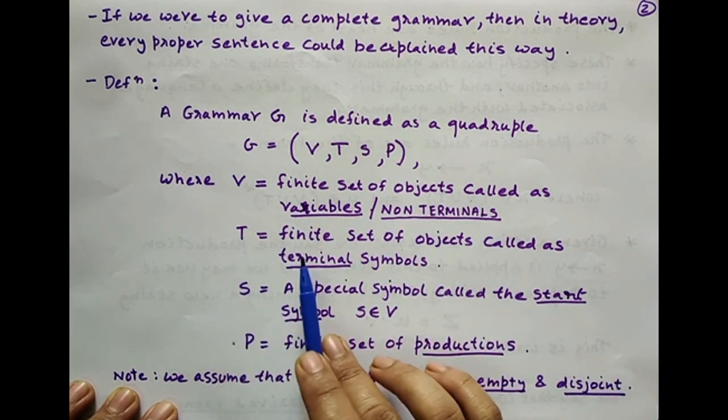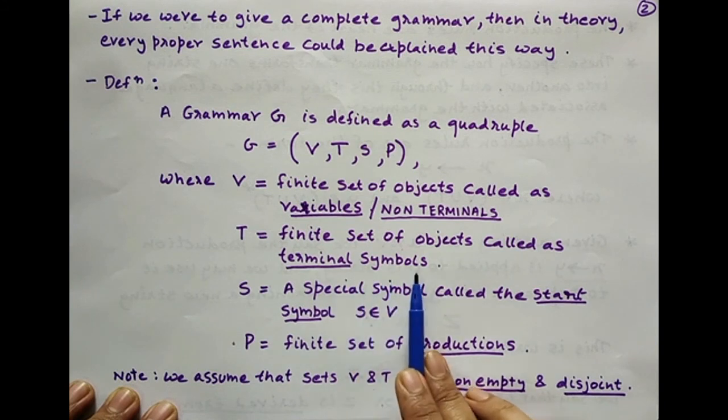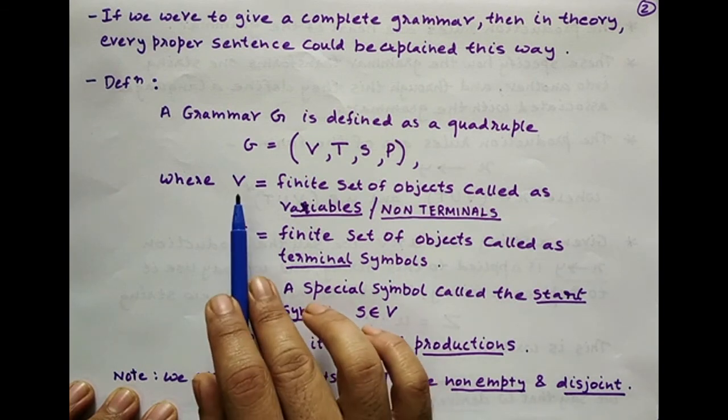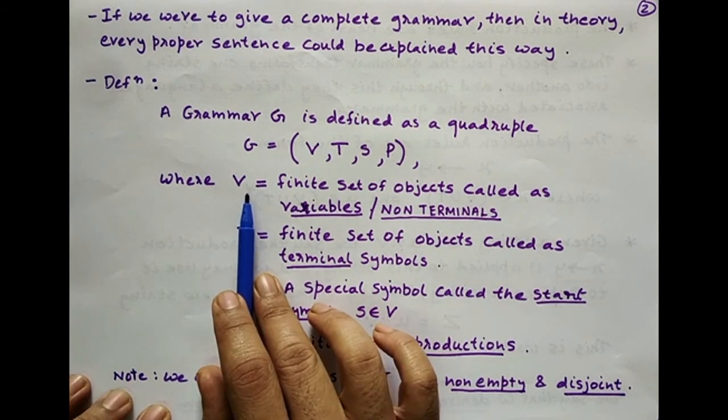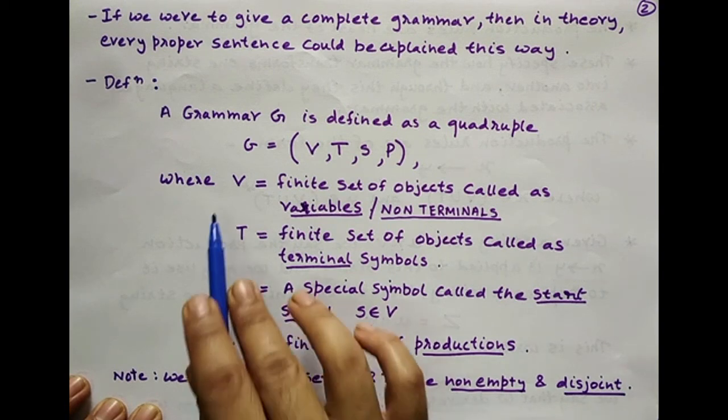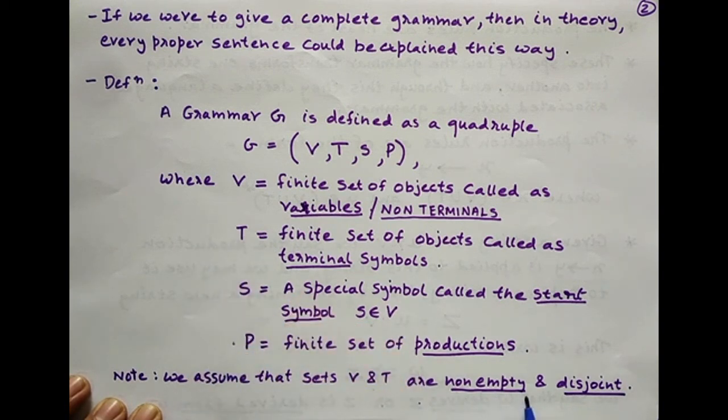T, which is the set of terminal symbols. S, a start symbol. The start symbol is one of the special symbols in the set of variables only, or non-terminals only. And finally P, that is the finite set of productions. And we also assume that the sets of variables and terminals that we have are non-empty and disjoint.